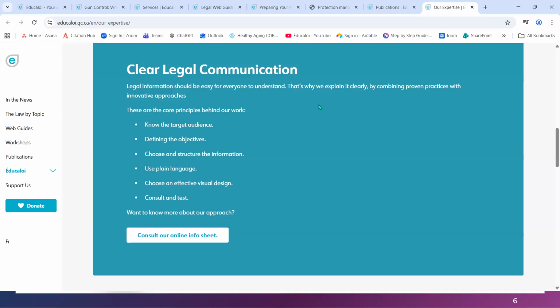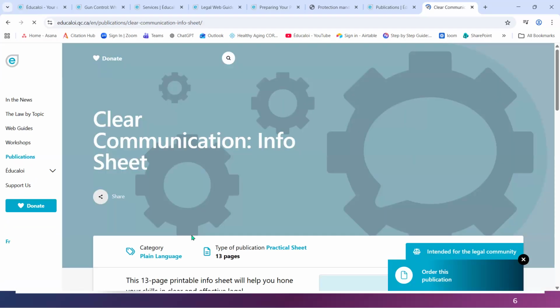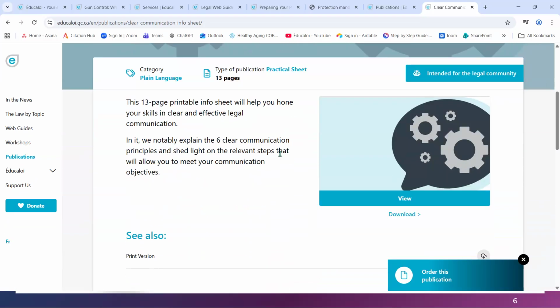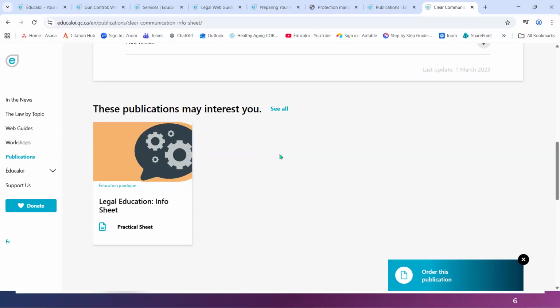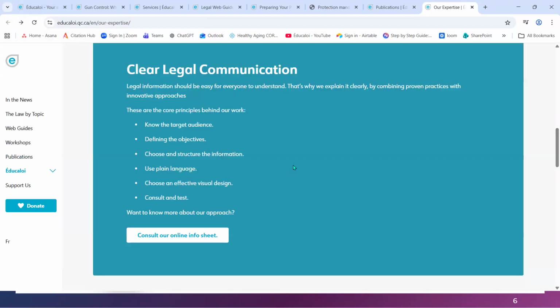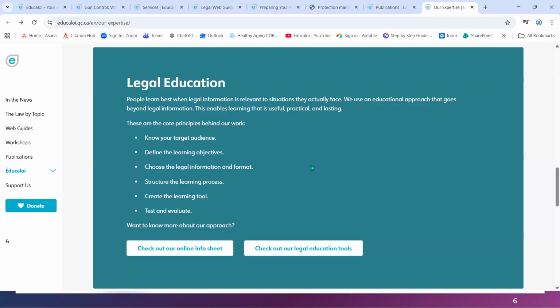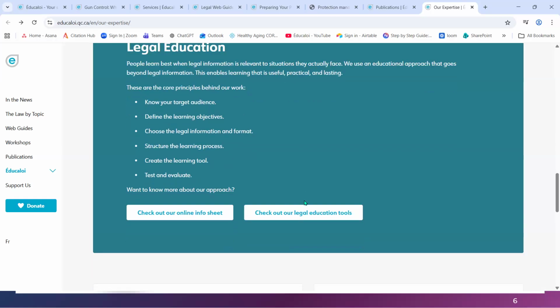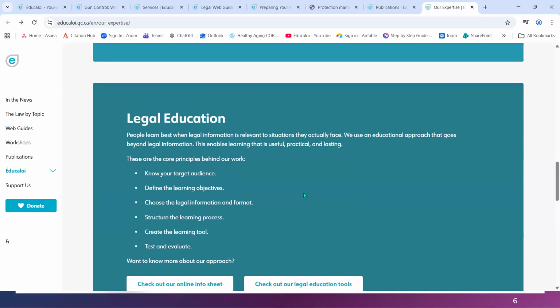That's why they can explain it clearly. That's why they have innovative approaches. And you can go in and have a look and consult their communication sheet. And coming back to legal education, they have information about educational tools and their online information sheet in there as well. You can go and have a look at that.